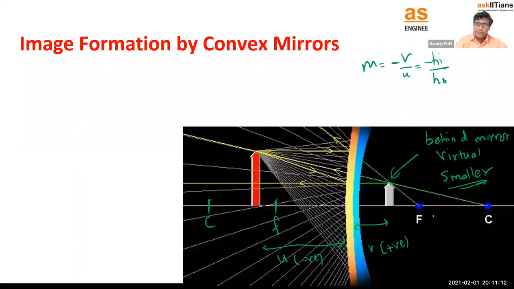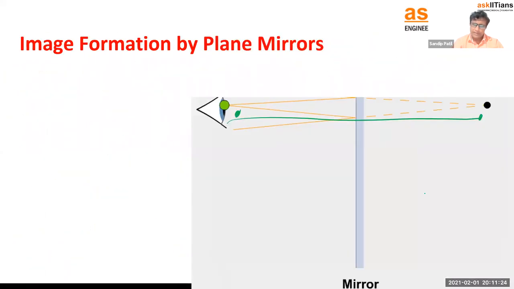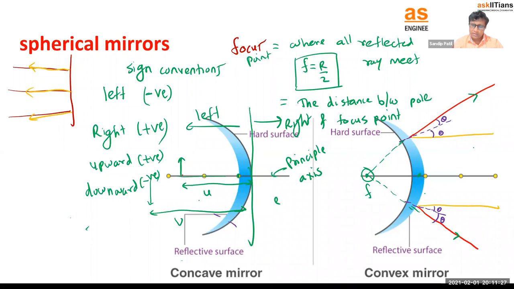There is one more concept you should remember about the focus point. You can see the focus for the convex mirror is on where?